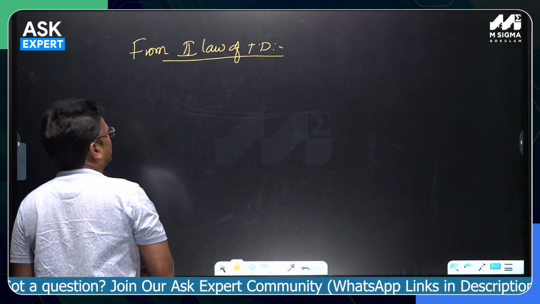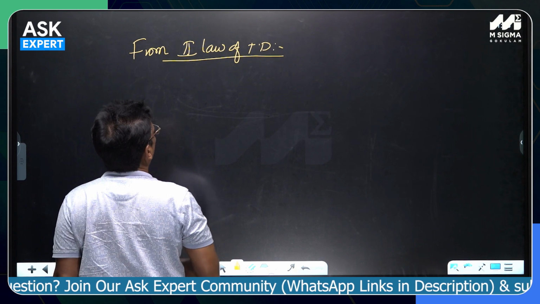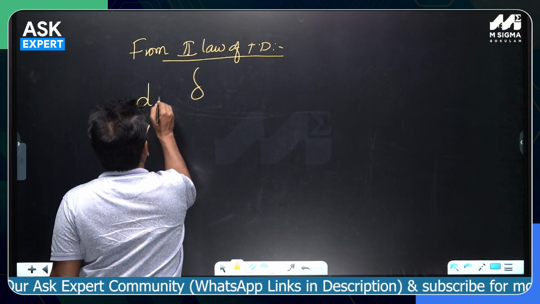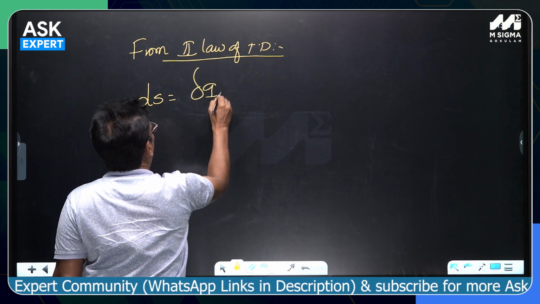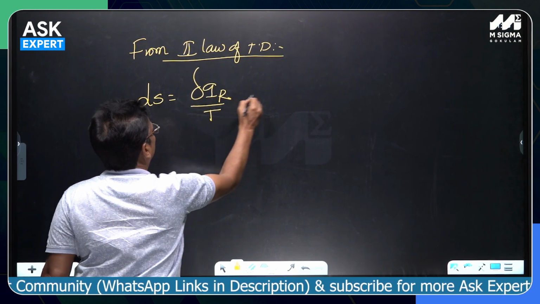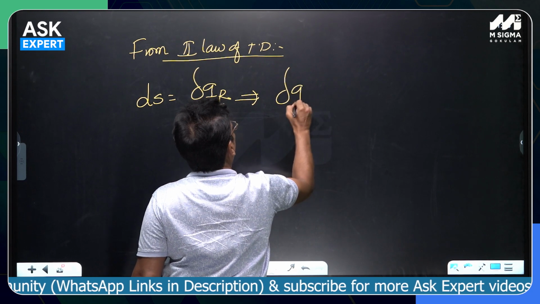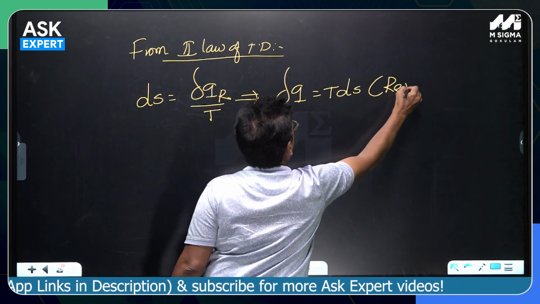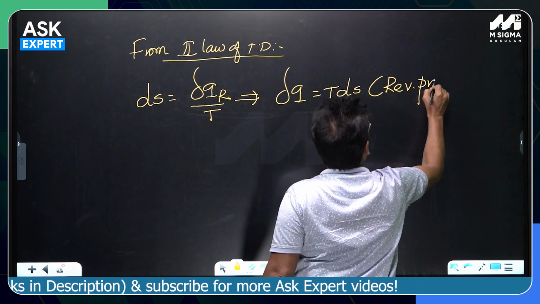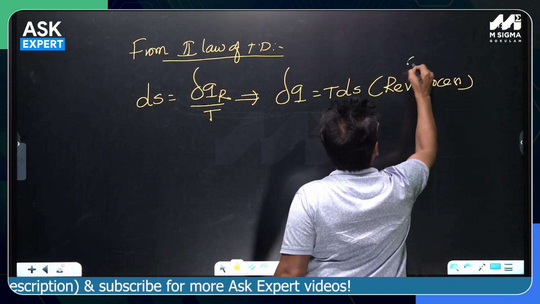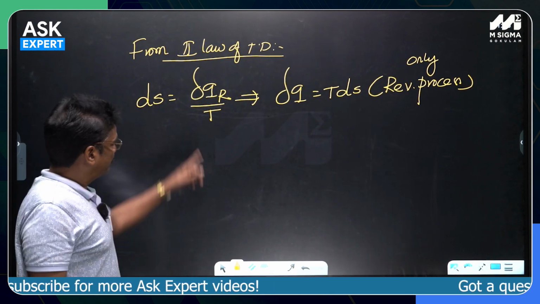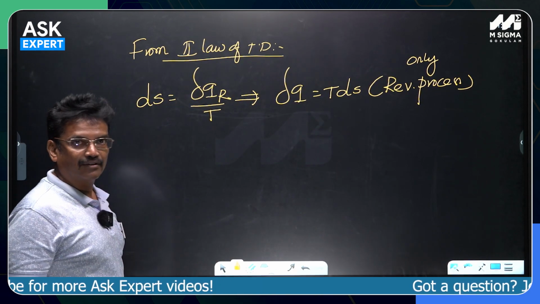According to the second law of thermodynamics, say for example, dS is equal to delta Q reversible by T. That means delta Q is equal to TdS, and it is valid only for the reversible process. Supposing the process is irreversible, this sign will become greater than.